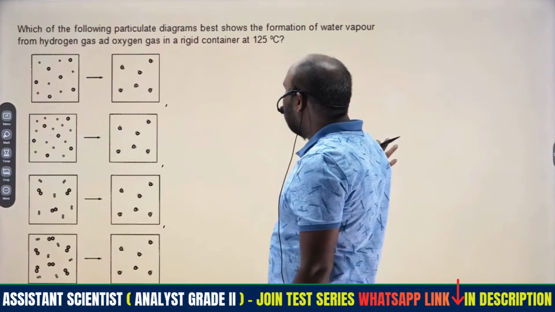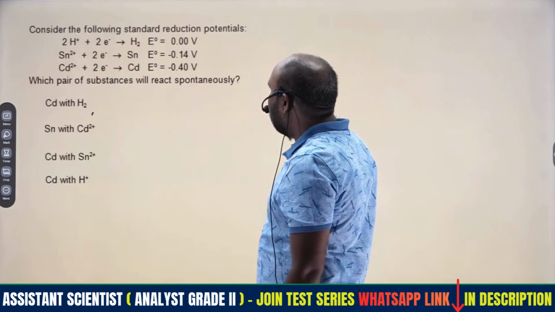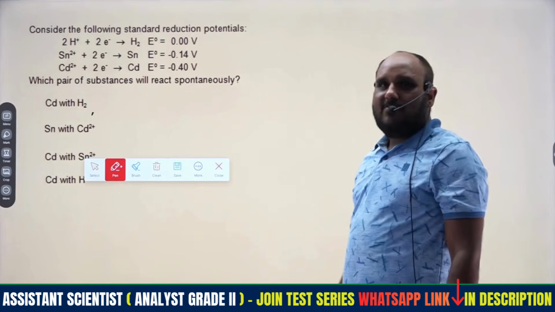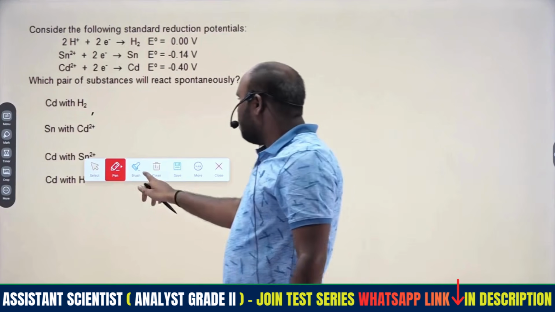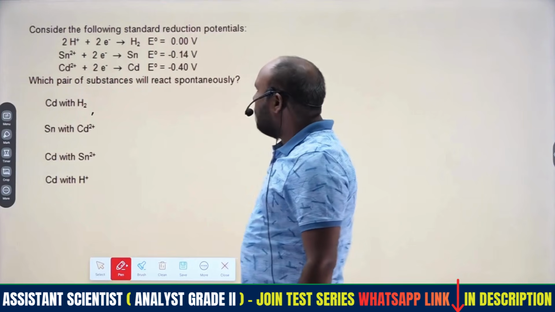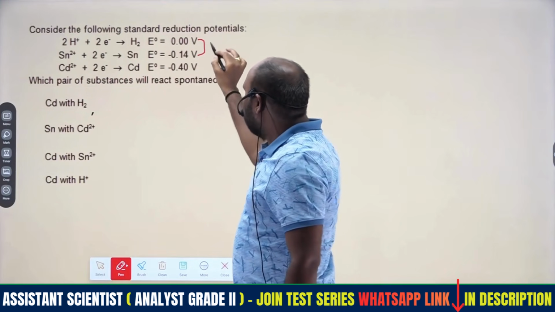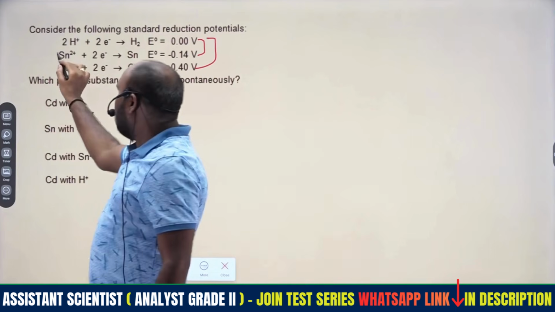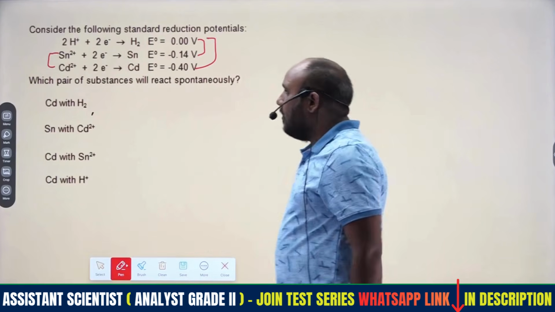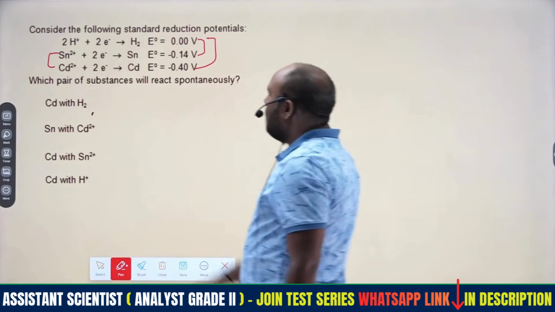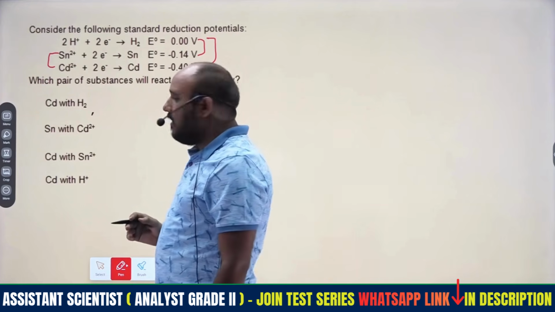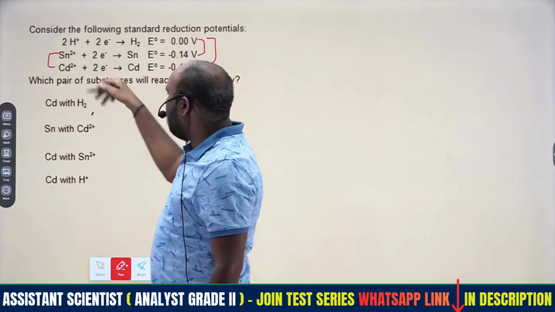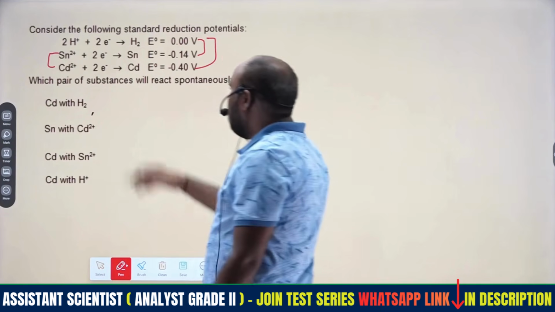Then coming to the next question. This is a very interesting question from electrochemistry. While discussing reduction potentials, here 3 reduction potentials are given. We have to combine these two, and there are various combinations. Cadmium is coupled with hydrogen, or stannous plus 2 is coupled with hydrogen, or stannous and cadmium are coupled with each other. So there are various kinds.